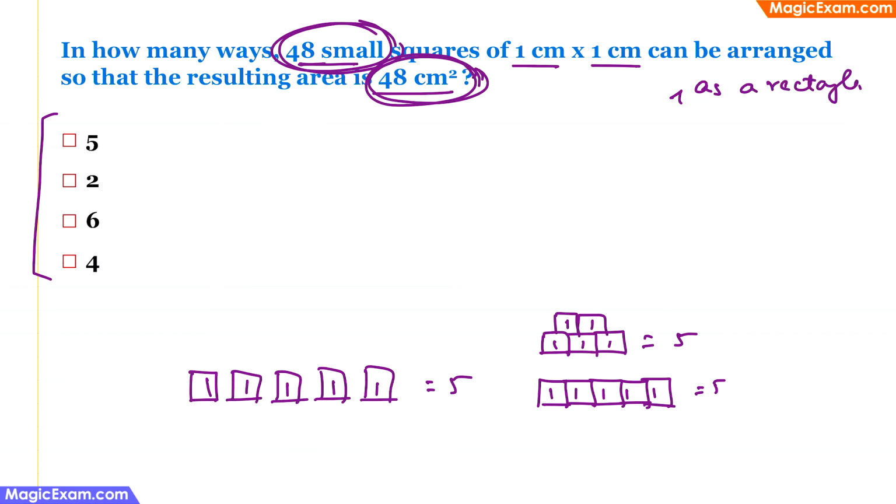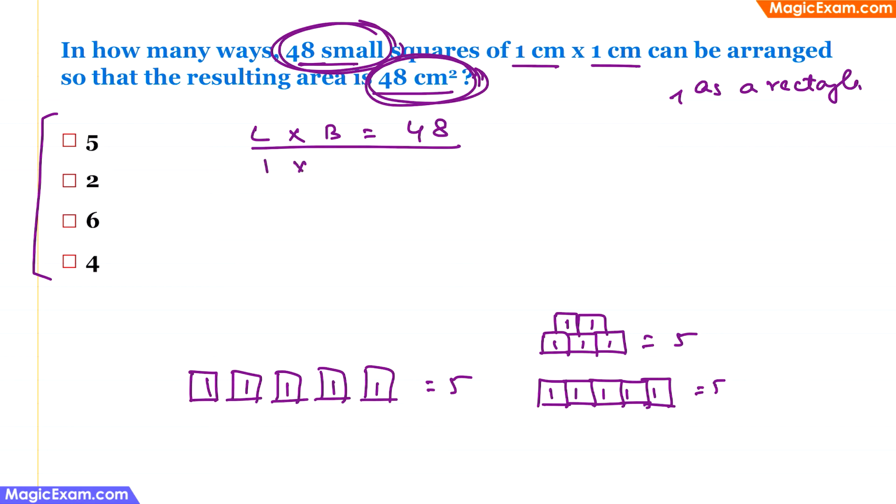Because when they specify that it has to be arranged as a rectangle, we know that the length into breadth is equal to 48. And we have to see how many different numbers can be put in this particular equation so that the resulting area is 48.